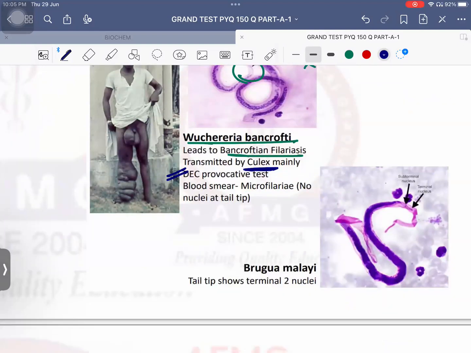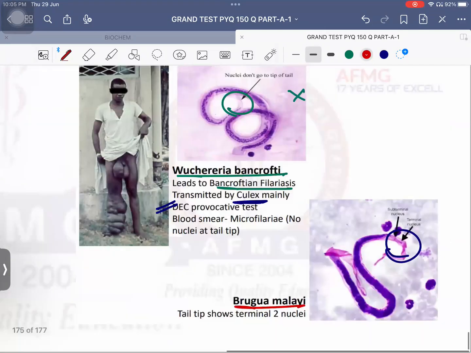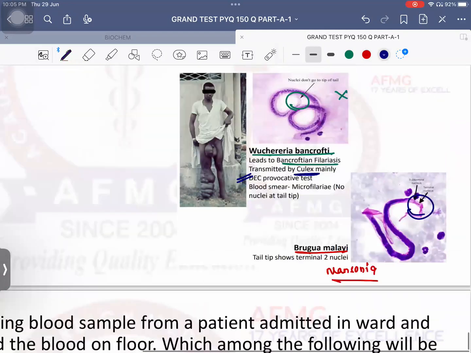Whereas if the tail tip shows 2 terminal nuclei, then the causative agent is Brugia malayi. It causes Brugian filariasis, and vector is the Mansonia mosquito. Important is lymphatic filariasis causes hydrocele and elephantiasis in the patient. Drug of choice for both of them is DEC, that is diethylcarbamazine.